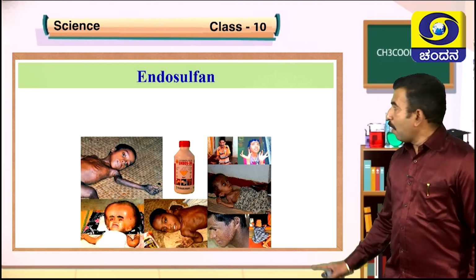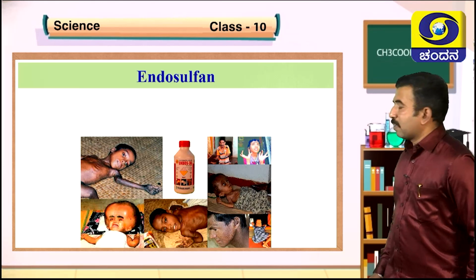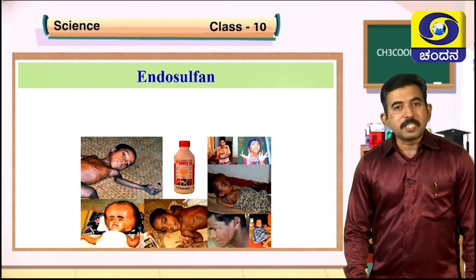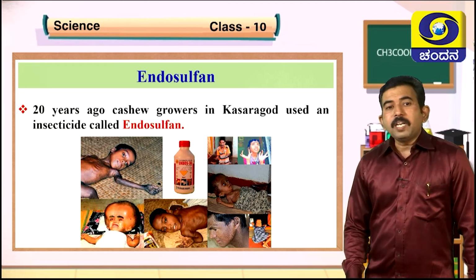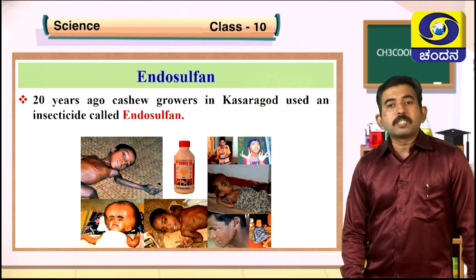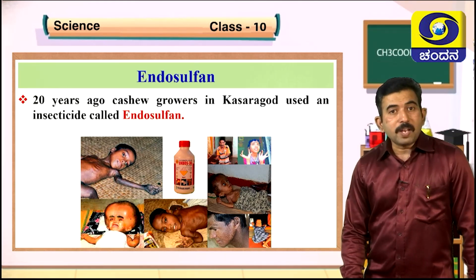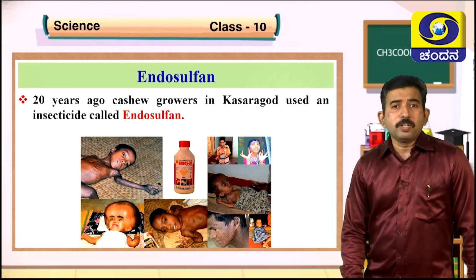Dear students, have you heard about this chemical endosulfan? Yes, it's a pesticide which was developed in the year 1954. Twenty years ago, cashew growers in Kasaragod used this insecticide, endosulfan, extensively.